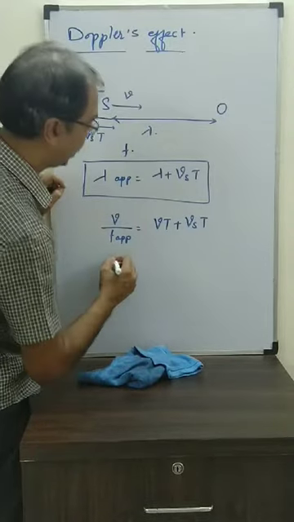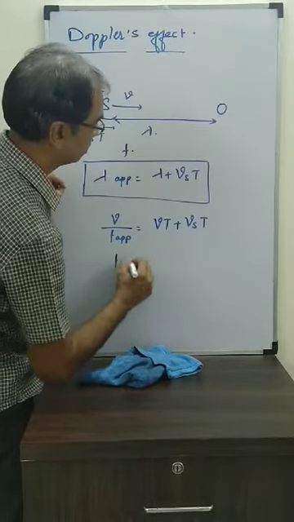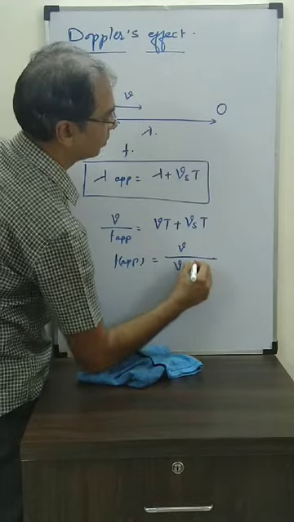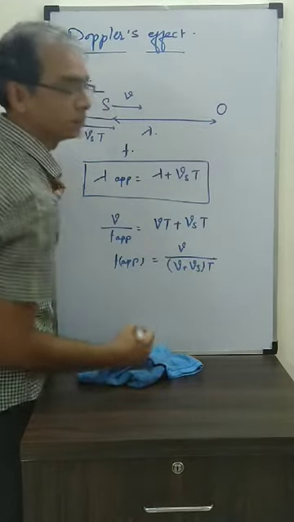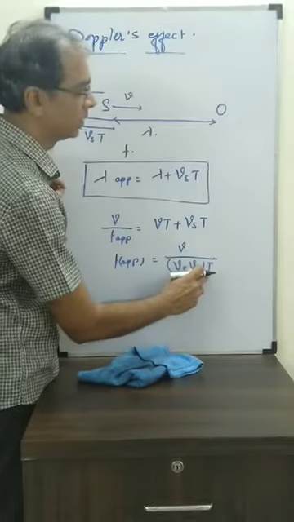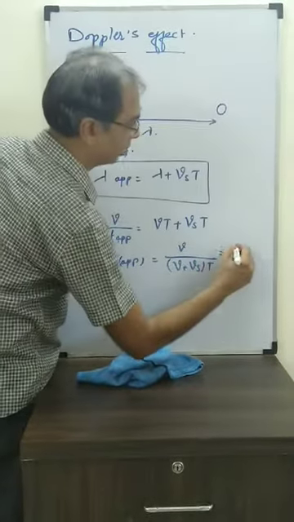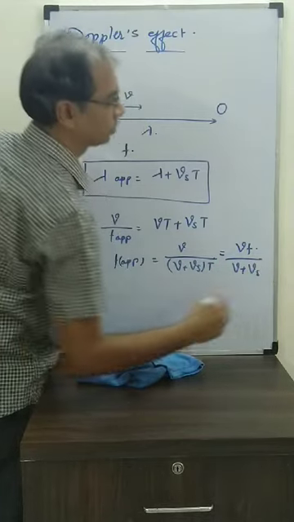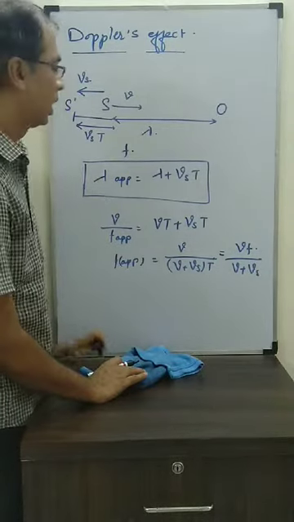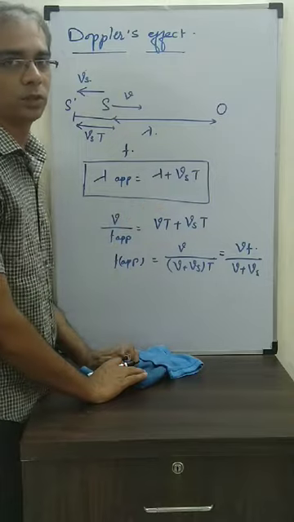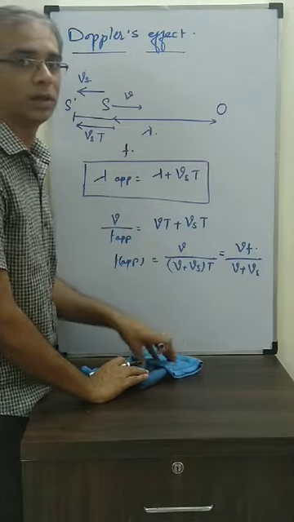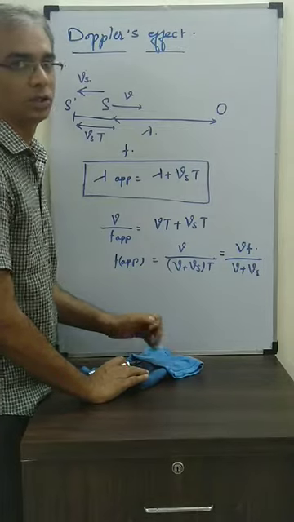So F apparent now is V by (V plus Vs) into T, and again 1 by T we can write as F. So this will become Vf by (V plus Vs). Remember again, this lambda is a function of the source. Whenever the source moves, lambda will change. If the source is at rest, lambda will not change.